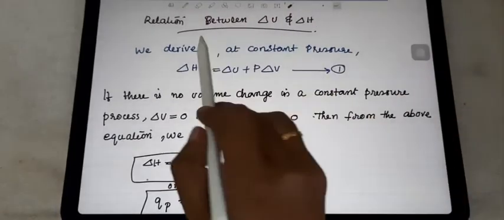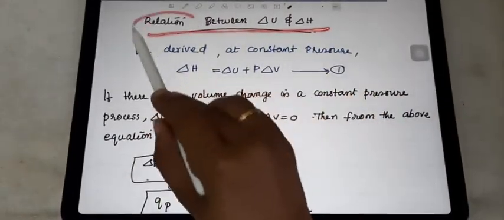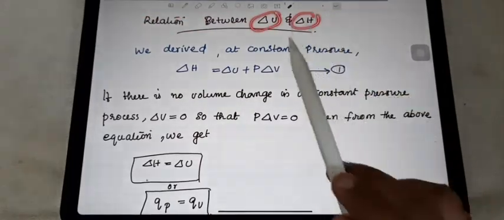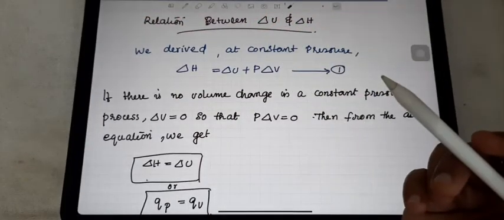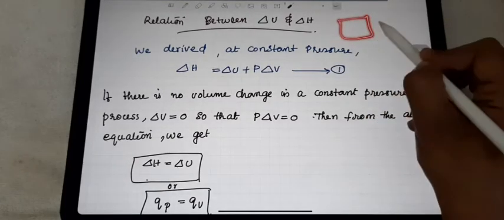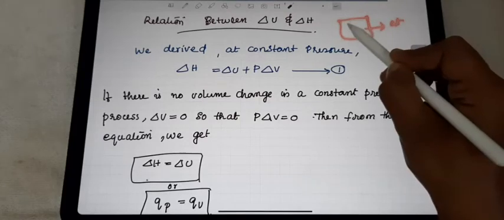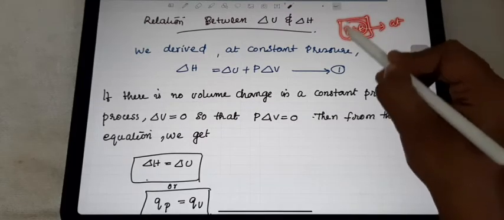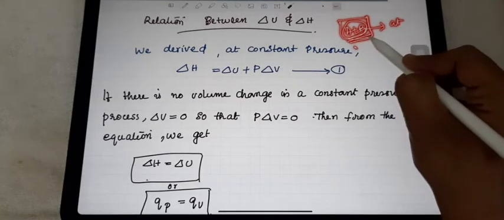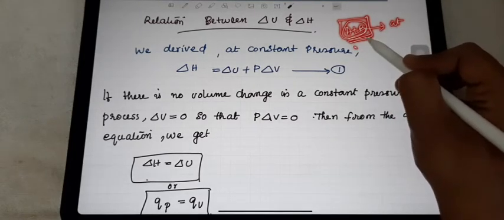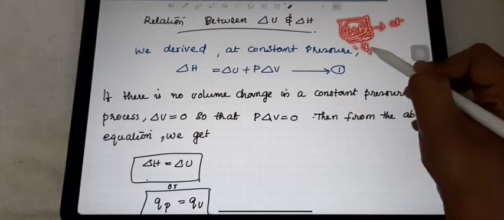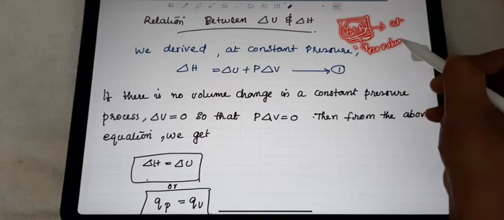Then one more derivation we have to discuss here: the relation between delta H and delta U, the internal energy change and also the enthalpy change. Is there any relationship? Right. So here we studied that most chemical reactions are carried out at constant pressure, and most probably after the chemical reaction there is a chance of volume change. Just assume there is no volume change after the chemical reaction. We got the same volume of the product. Just assume like that. So there is no volume change.